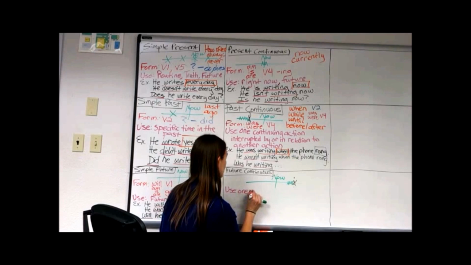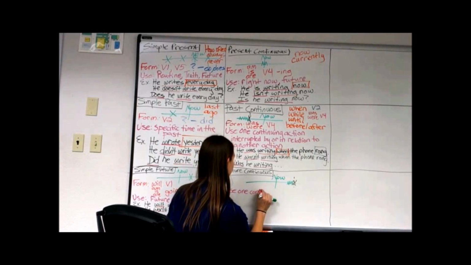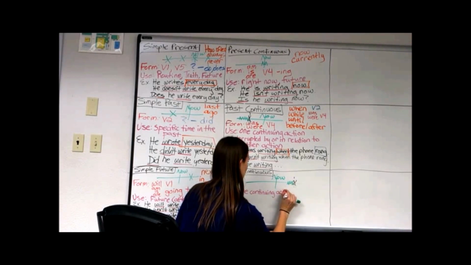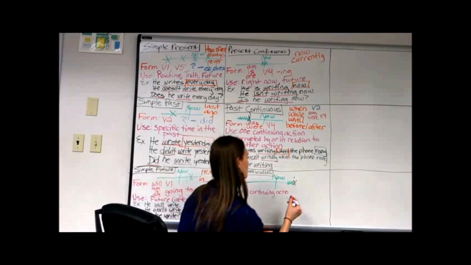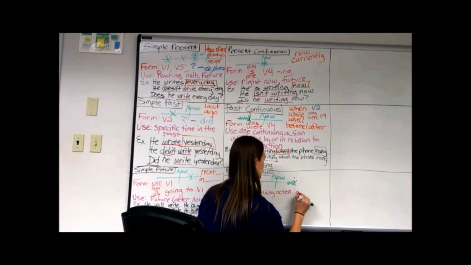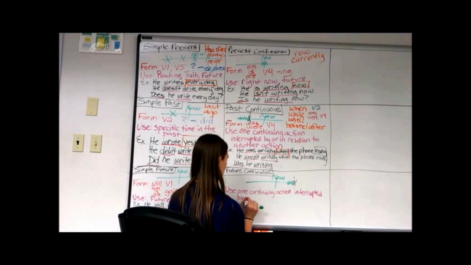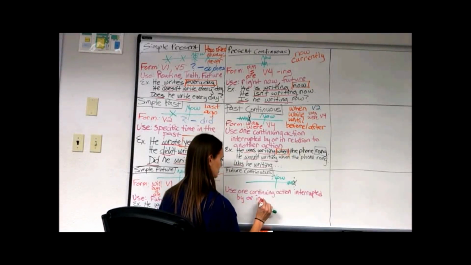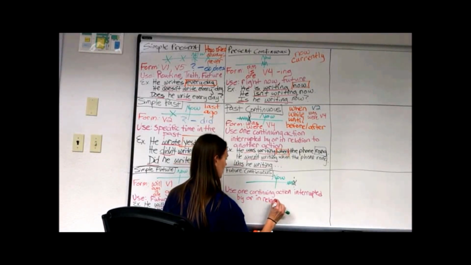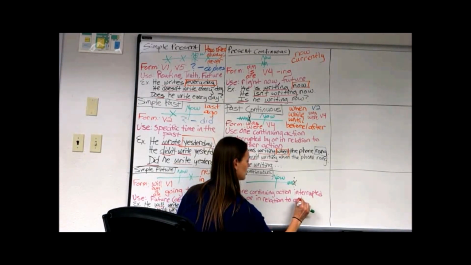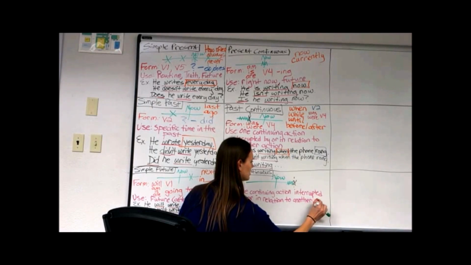One continuing action in the future, of course, this time, interrupted by or in relation to another one, another action, or could be also another time.